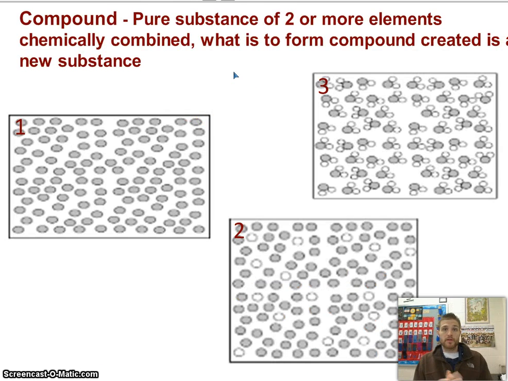All right, the next one we're going to talk about is a compound. Now, a compound also is a pure substance. It's composed of two or more elements that are chemically combined.